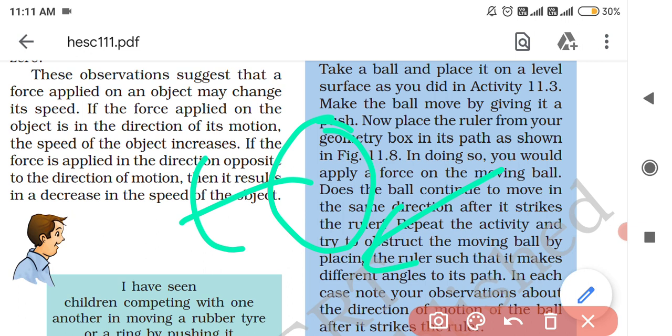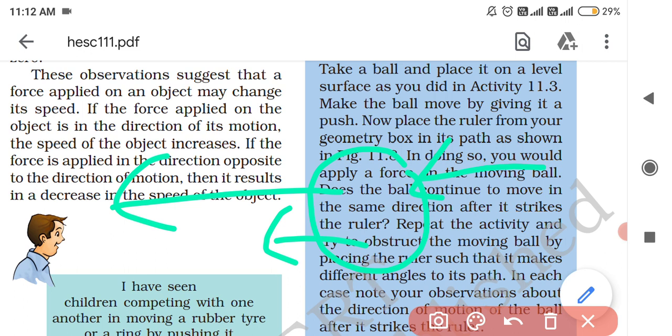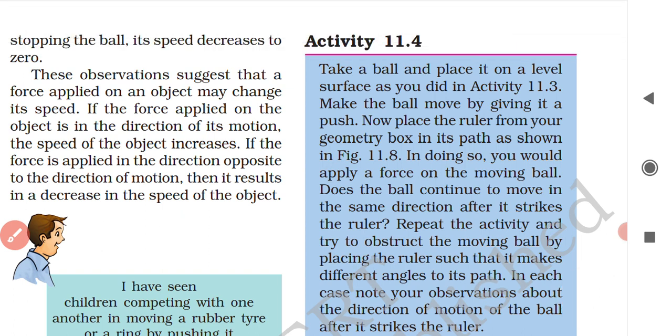Similarly, suppose there is a moving ball, as given in activity 11.3 also. There is a ball moving towards the left hand side, like this, and you apply force to the ball in the left direction, the same direction in which the ball is moving. What will happen? The ball will again begin to move fast. The speed of the ball will increase at that time. So there will be a change in the speed of the ball.